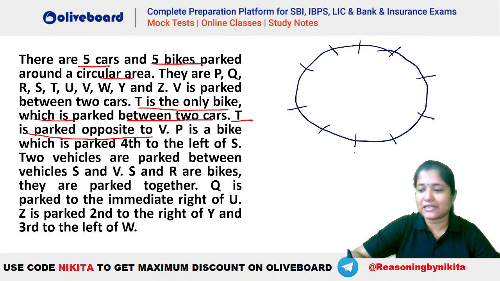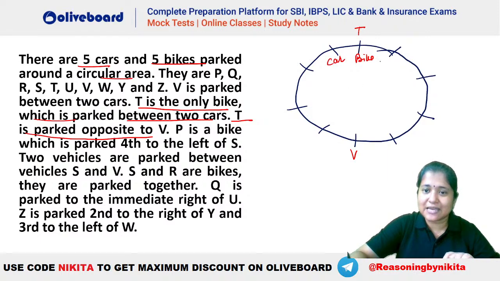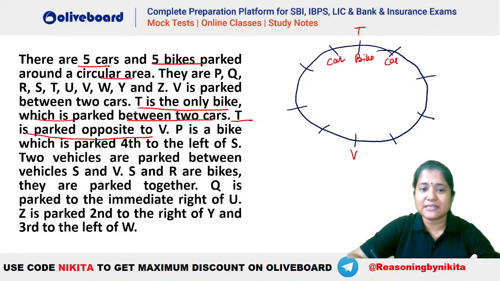Let's say this is your T here, right? Let's take this as T. So T is placed opposite to V, and T is the only bike. So you can see this is a bike. So T is the only bike which is parked between 2 cars. That means this has to be a car and this has to be a car. Okay, now what is given? V is parked between 2 cars. That means this is a car and this is a car.